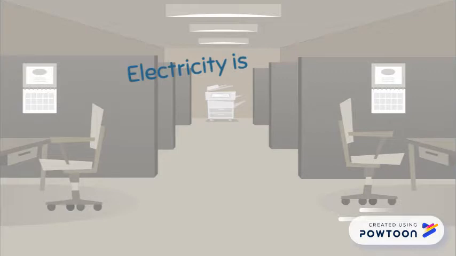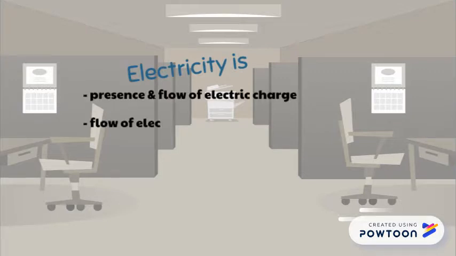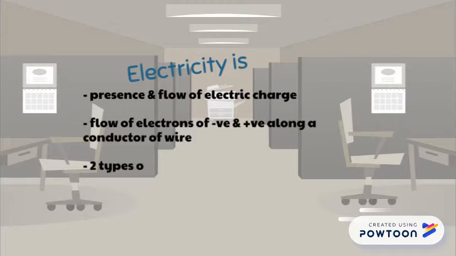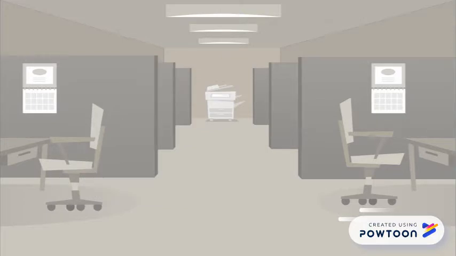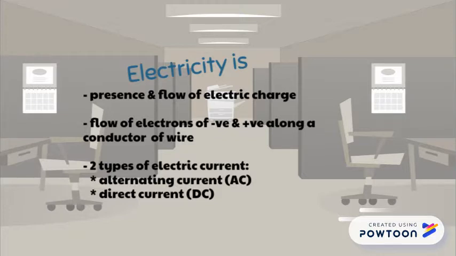Basically, electricity is the presence and flow of electric charge, the flow of electron of negative and positive along a conductor. There are two types of electric current, which are alternating current and direct current. AC has the ability to change the voltage level by using a device which is called transformers, and it is more economical compared to DC. DC flows in one direction and is used for low voltage application.